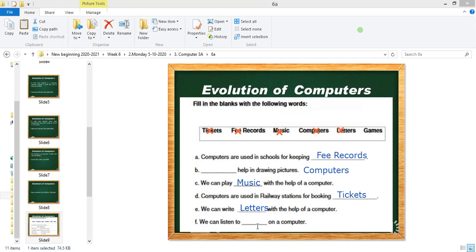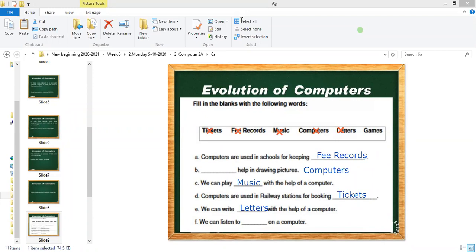Now here is a twist. Who will tell me? We can listen to games on a computer. What is the twist? Can we change any word? Okay, Ahmad. See question number three, C part and F part.